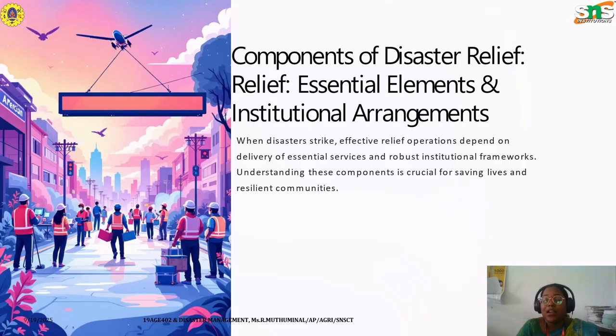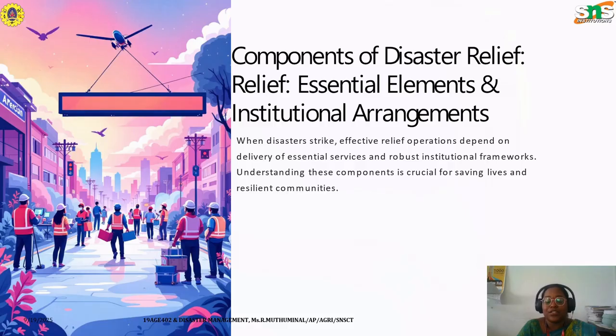So today we'll see how we can provide certain disaster reliefs for the essential elements and institutional arrangements in order to provide effective relief operations. When disasters strike, effective relief operations depend on delivery of essential services and robust institutional frameworks.